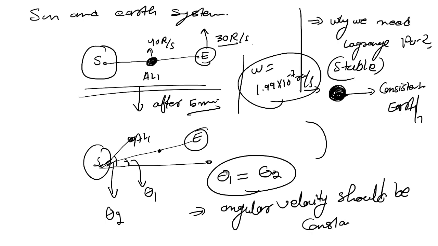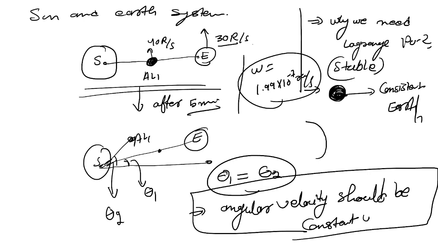Okay, constant with respect to what? With respect to Earth. It means that, guys, a Lagrange point is nothing but a point between two mass bodies, where any object placed there moves with the same angular velocity as the small mass body is moving with respect to the big one.